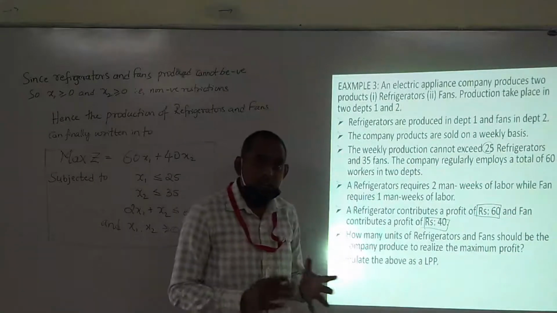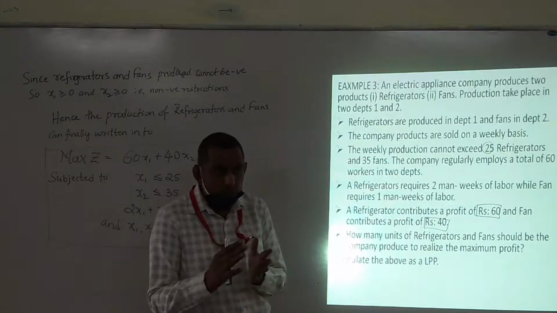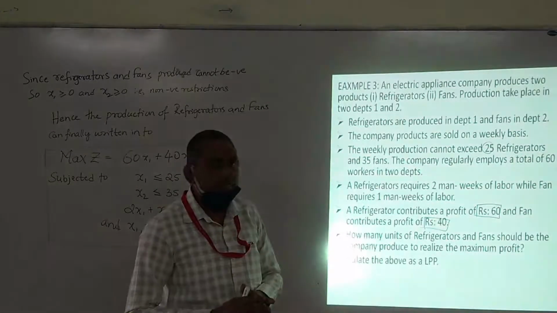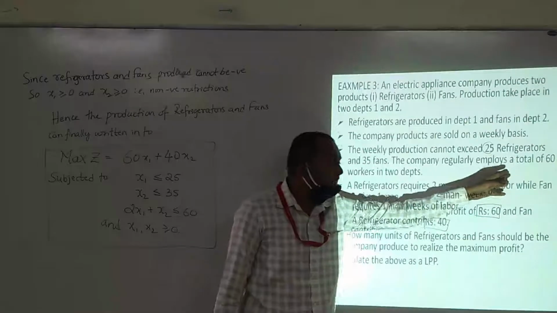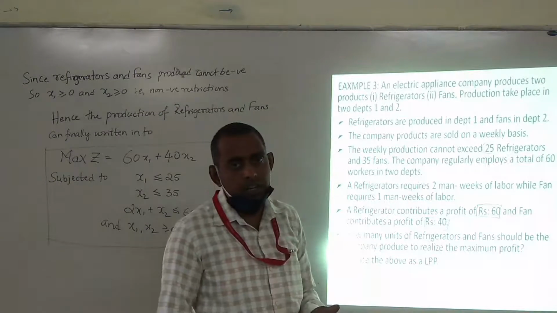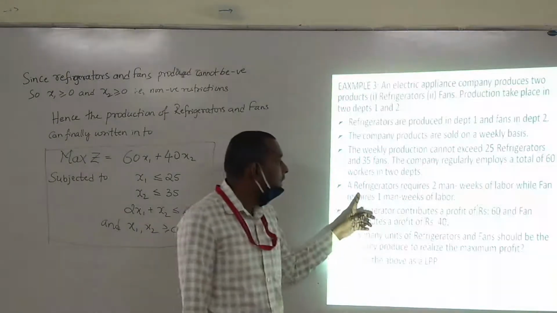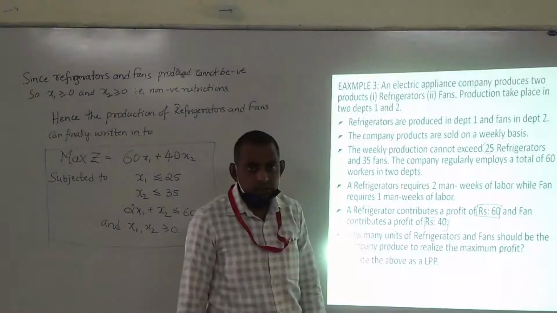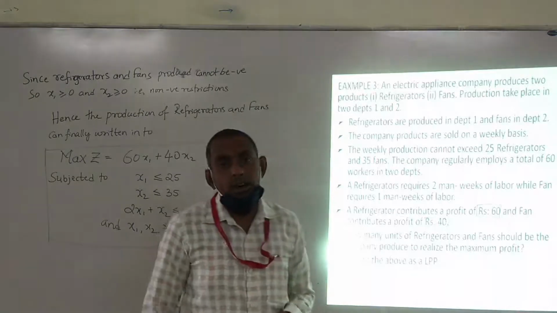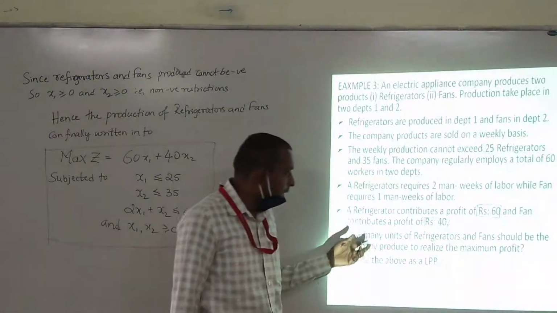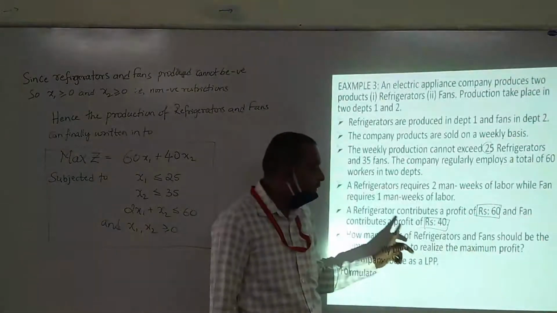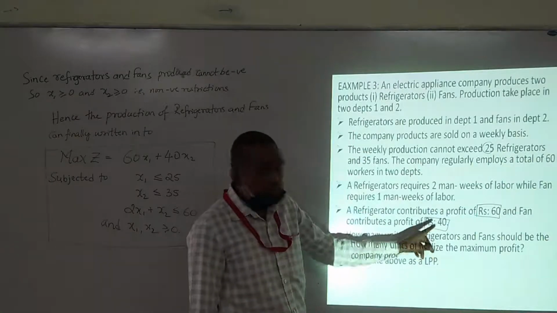They cannot produce more than 25 refrigerators and not more than 35 fans, and the company has 60 employees in both departments. A refrigerator requires 2 man weeks of labor, whereas a fan requires 1 man week of labor. If you sell one refrigerator, you get 60 rupees profit, whereas for a fan it is 40 rupees profit on a weekly basis.